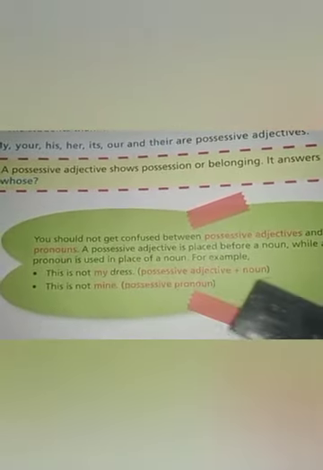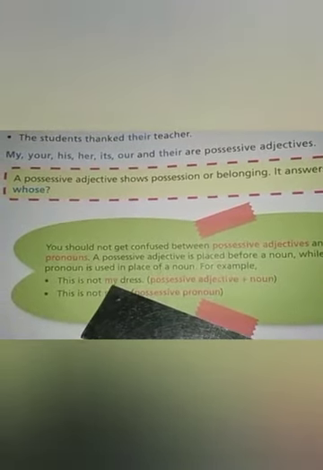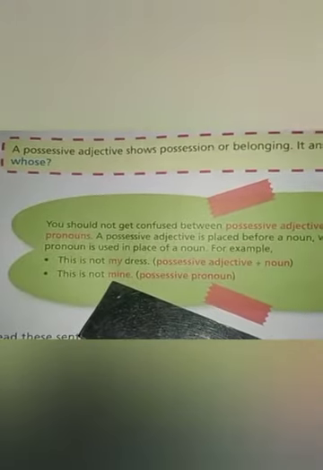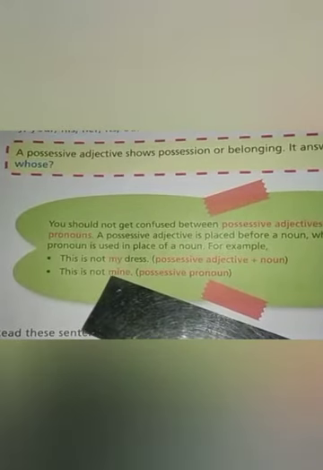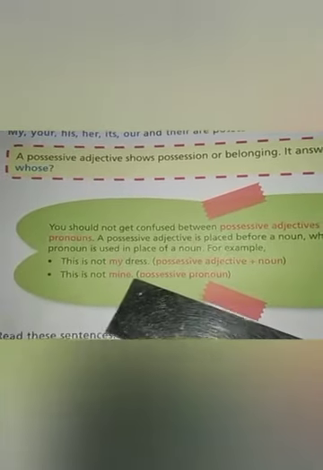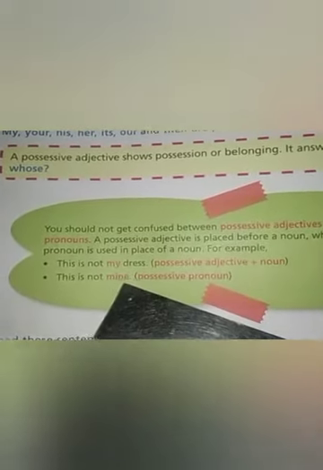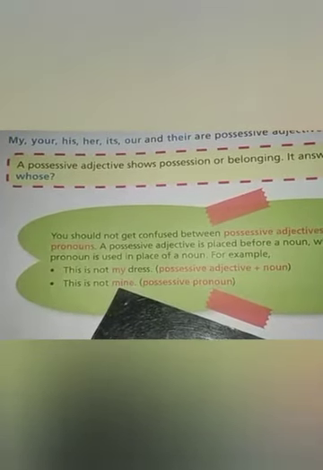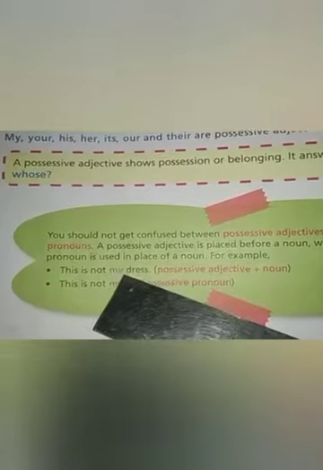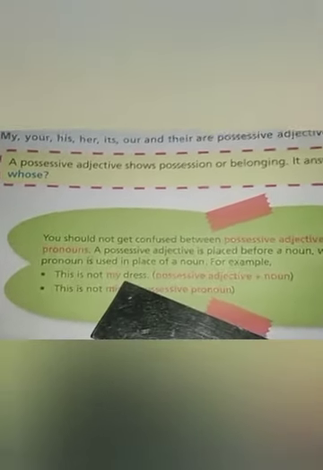Look at the possessive adjective plus noun. When you find a noun after the word my, then it will be known as a possessive adjective. Okay, and this is not mine. Here mine is used instead of a noun, and you don't find any noun after the word mine, and that is why it is known as a possessive pronoun. The word mine is used here as a possessive pronoun and not a possessive adjective. In the first sentence, my is used as a possessive adjective because you find a noun after that word. Okay, now read these sentences.